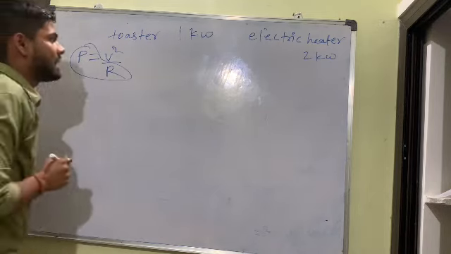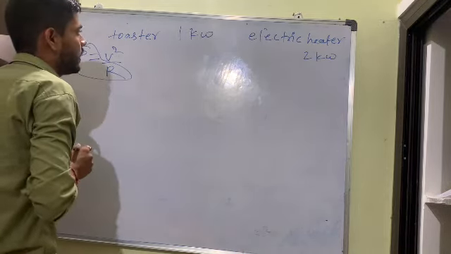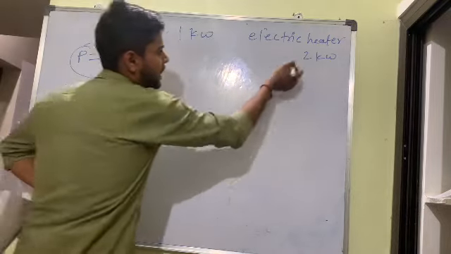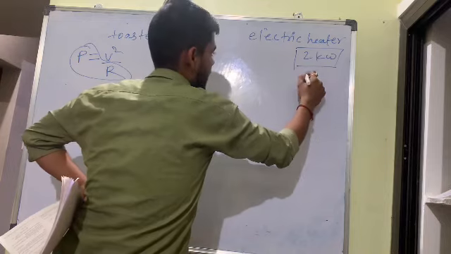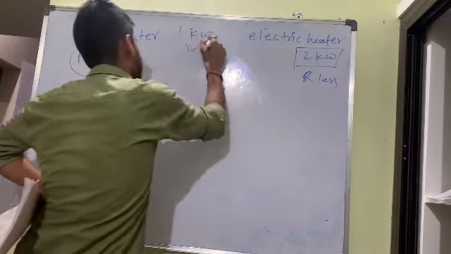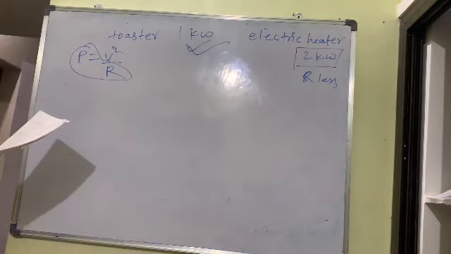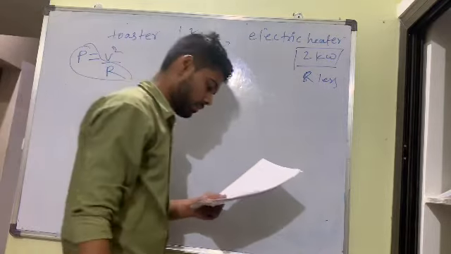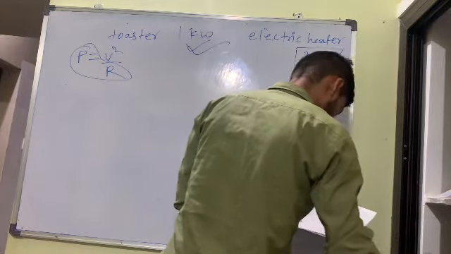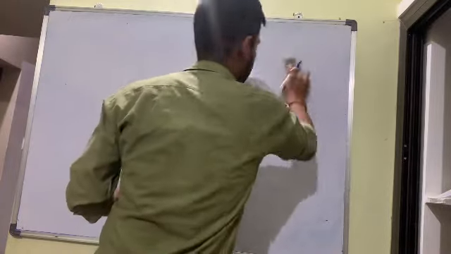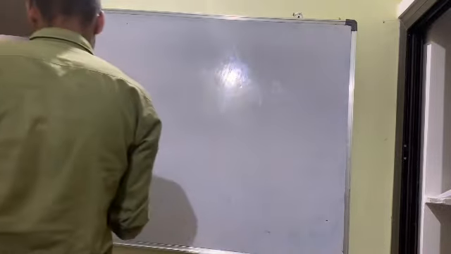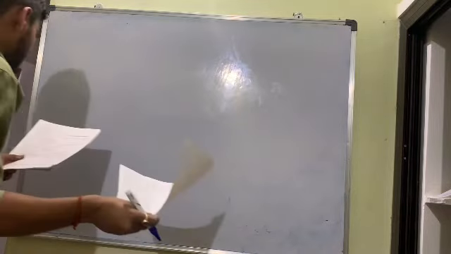Remember that where power is more, resistance is less. R is less. So R is maximum where? Here. Clear? Write down. Next point. Simple thing. Power is inversely proportional to resistance. P is equal to V square by R. So this part we also covered.